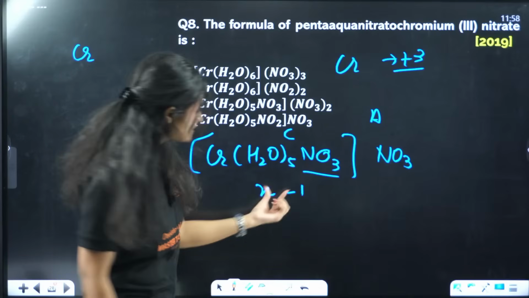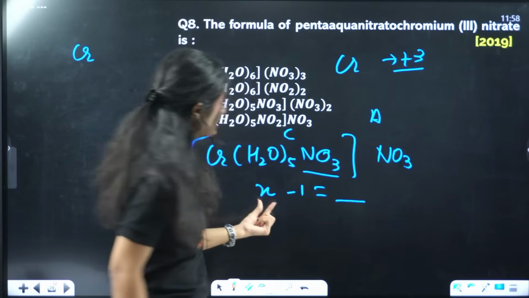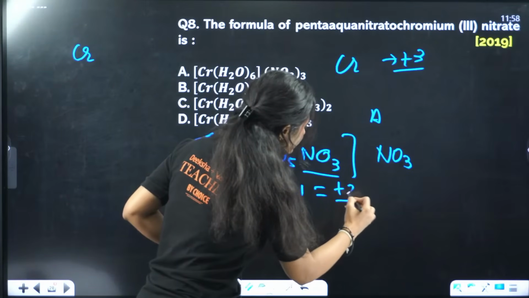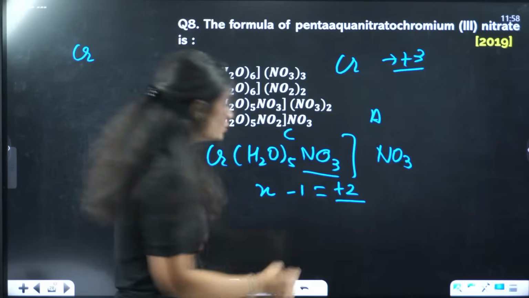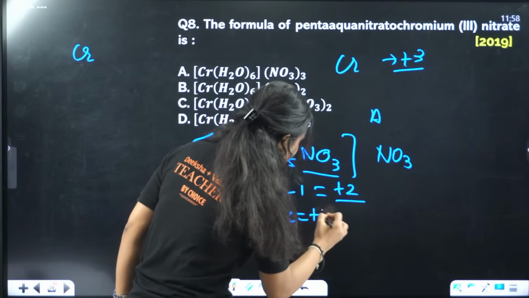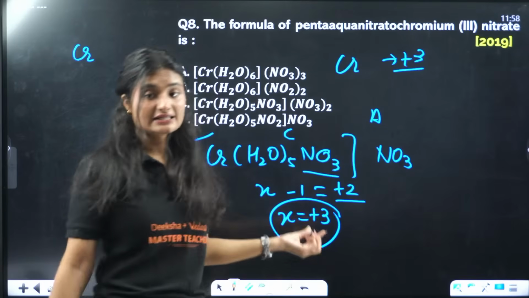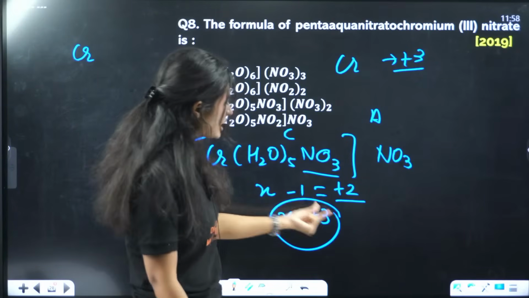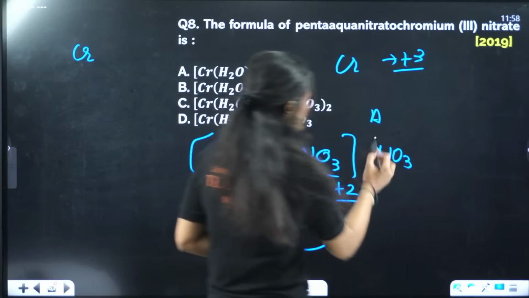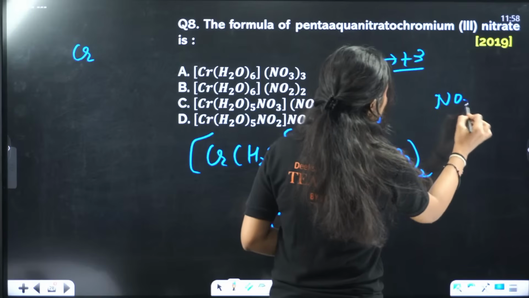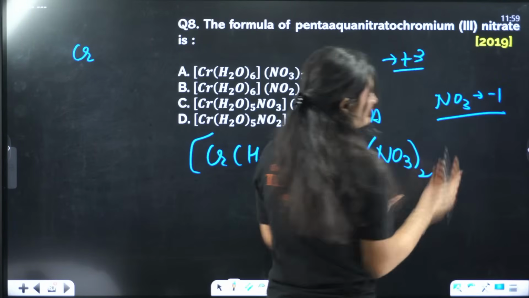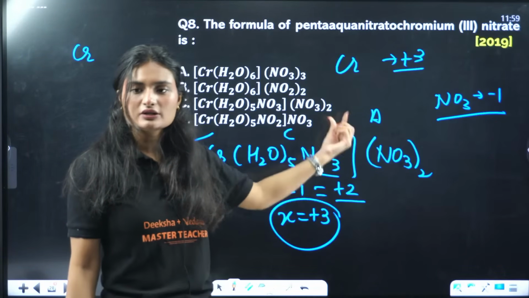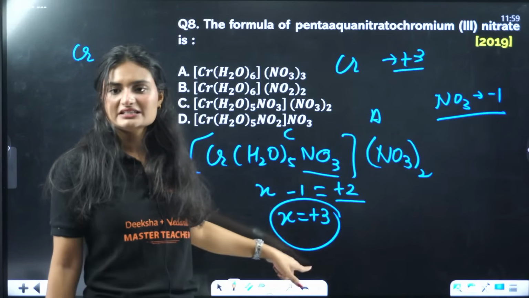Because this we need for the oxidation state. Let's say X - 1 should be equal to the number that makes the oxidation state come out to be 3. So that means it should be equal to +2. Only in that case the oxidation state will come out to be +3. So how many nitrate will be there? 2 nitrate. 1 nitrate has a charge of -1, so 2 nitrate will have a charge of -2. To balance this -2, there will be +2 on the cation. And that's how we get the 3 oxidation state.